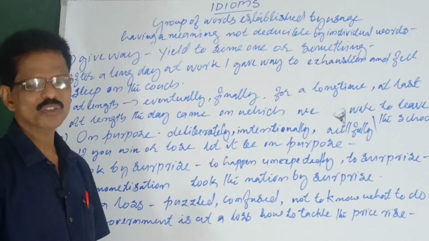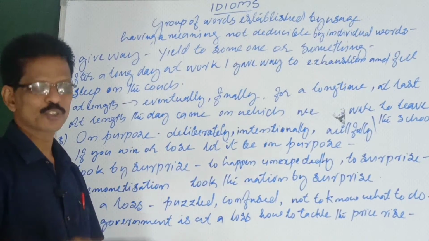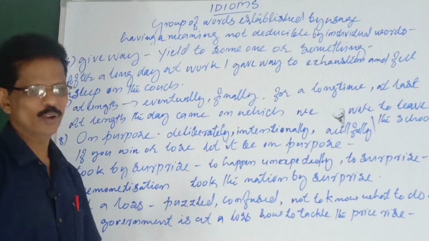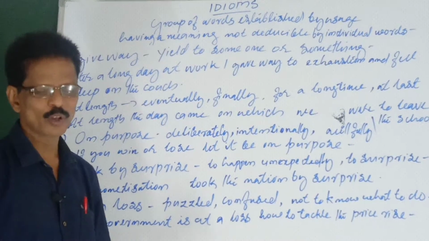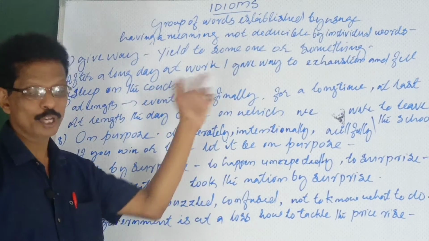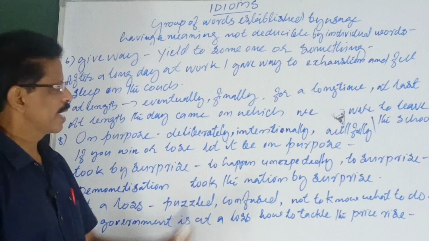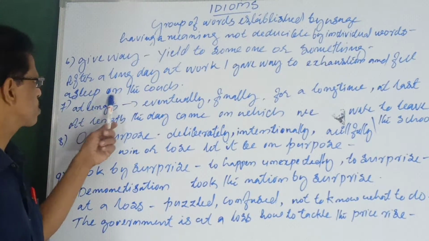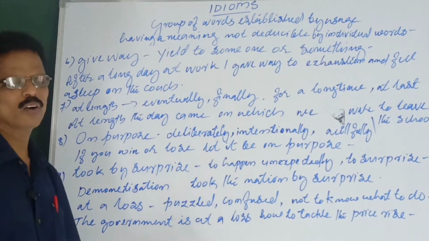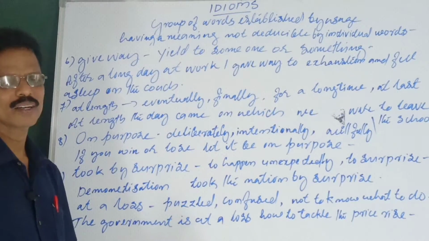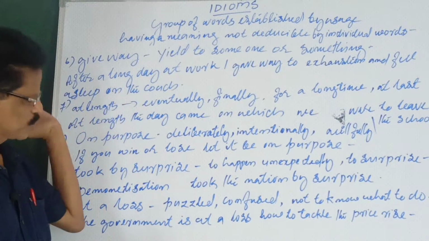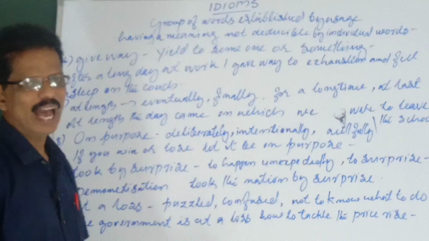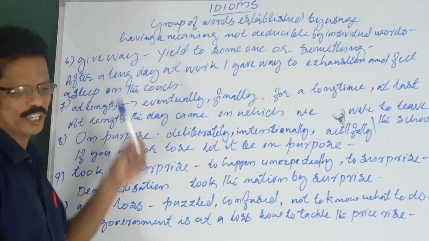I was so tired, so I gave way. Give way, so past tense, gave way. When you write the sentence, you can change the tense according to the sentence. Couch means bed or even a chair. So I was so tired, I surrendered to tiredness and fell asleep on the couch.